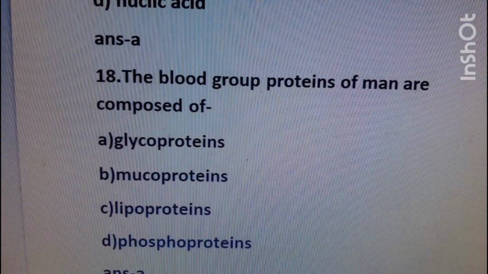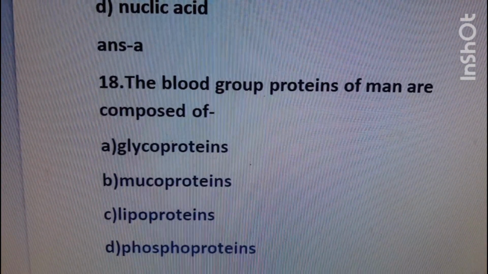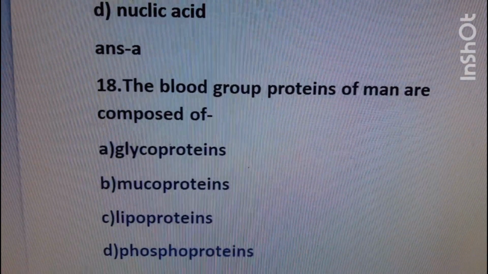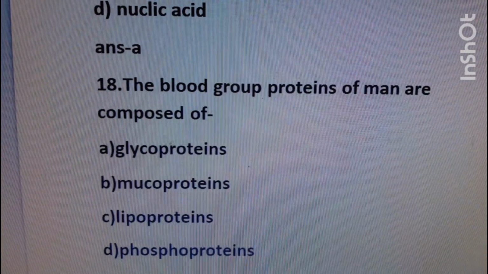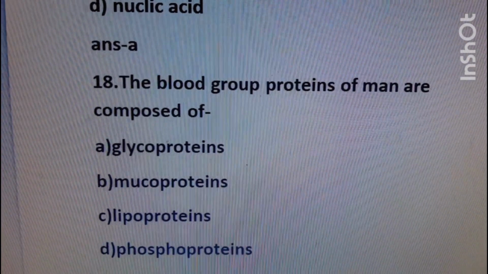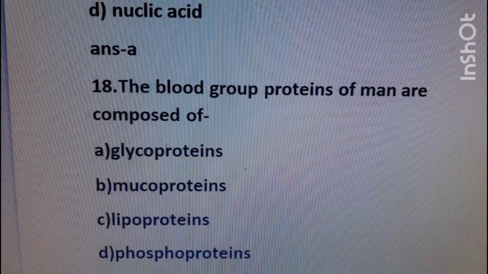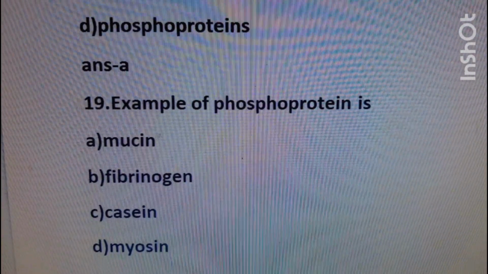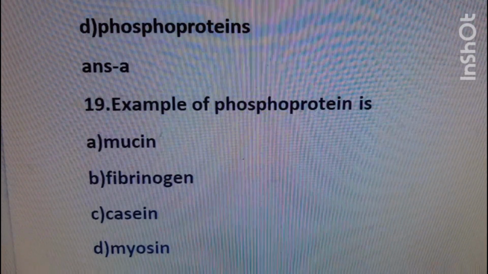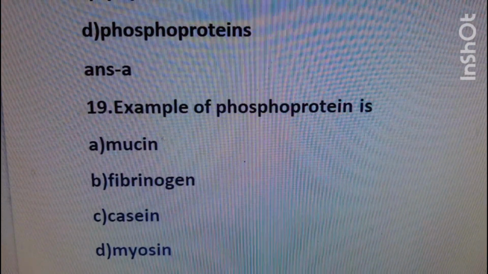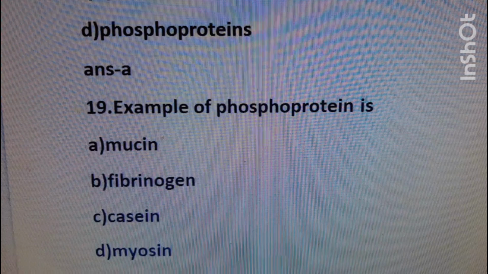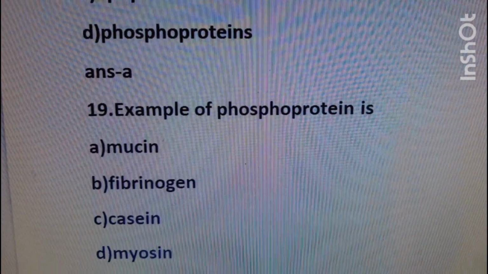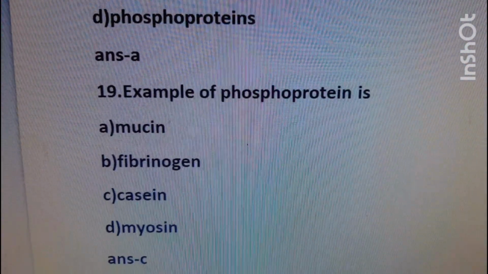Question number 18: the blood group proteins of man are composed of? Options are glycoprotein, mucoprotein, lipoprotein, phosphoprotein. The blood group proteins of man are composed of glycoprotein. Option A is the right answer. Question number 19: example of phosphoprotein? Options are mucin, fibrinogen, casein and myosin. Example of phosphoprotein is option C, casein. Casein is the right answer.